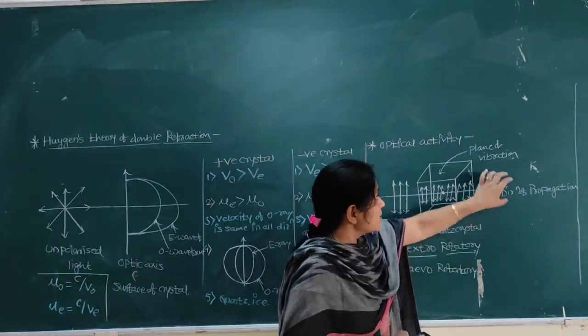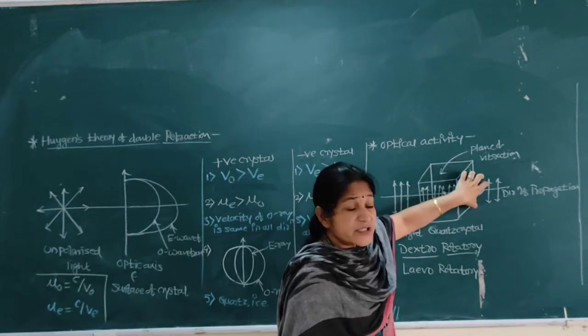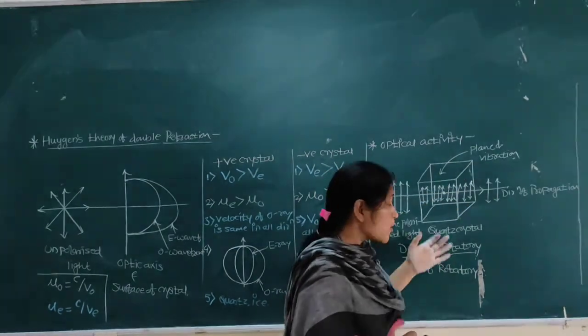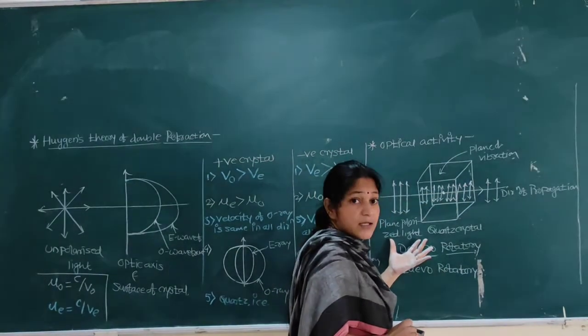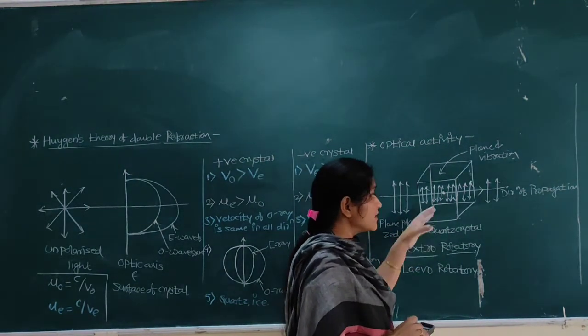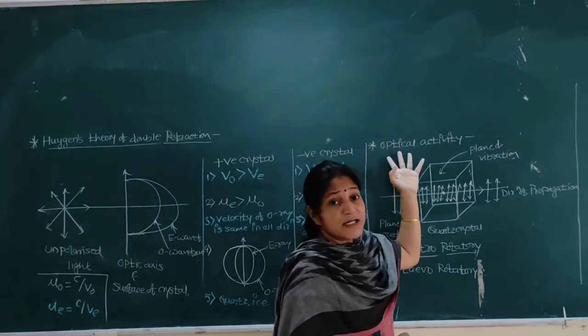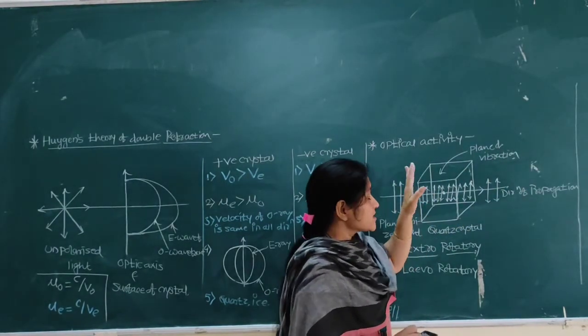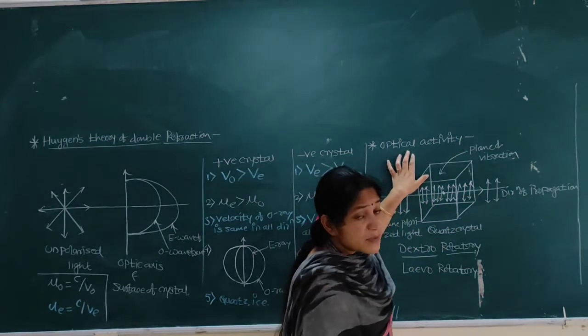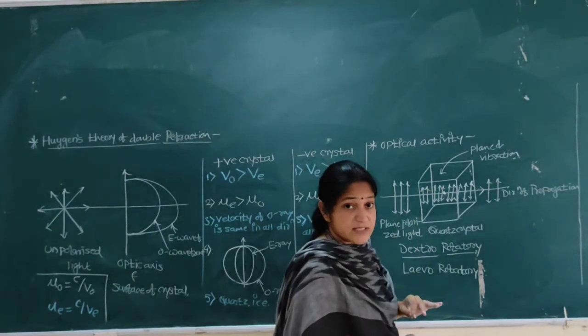Or we can say that optical activity is the property of rotating the plane of vibrations of plane polarized light by the crystal about the direction of propagation of light. And the substance which exhibits this phenomenon is the optically active substance.